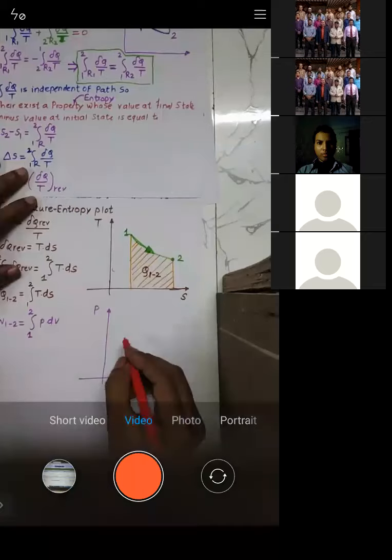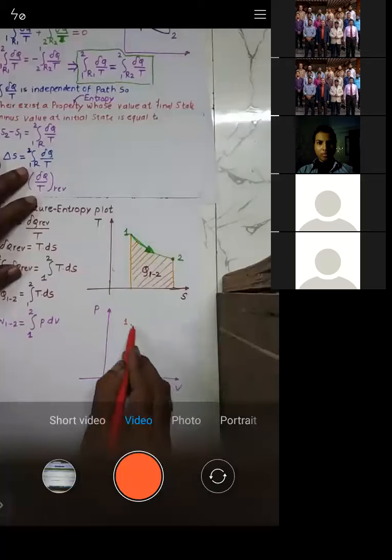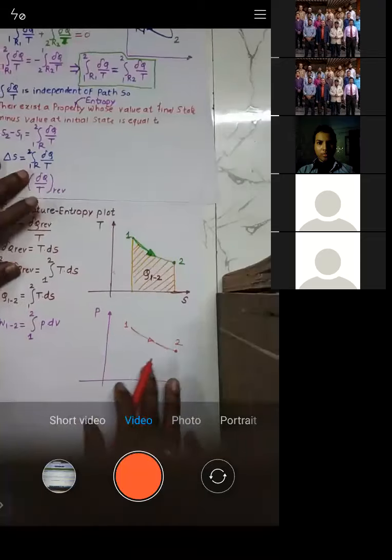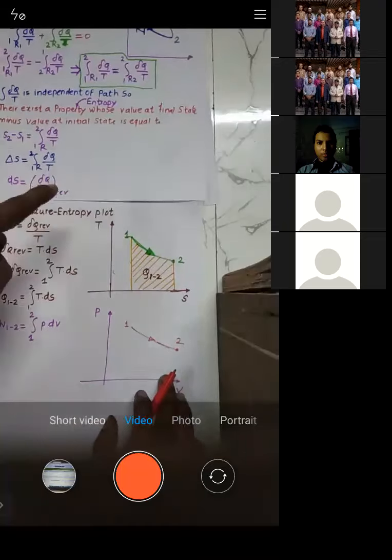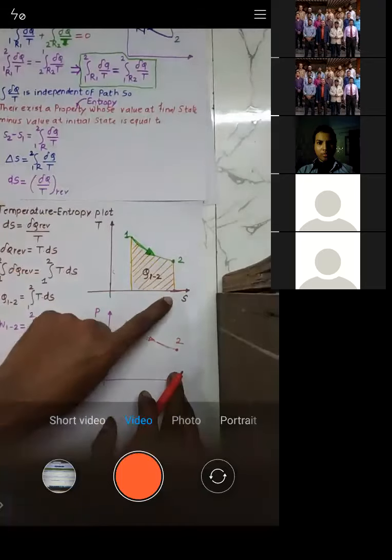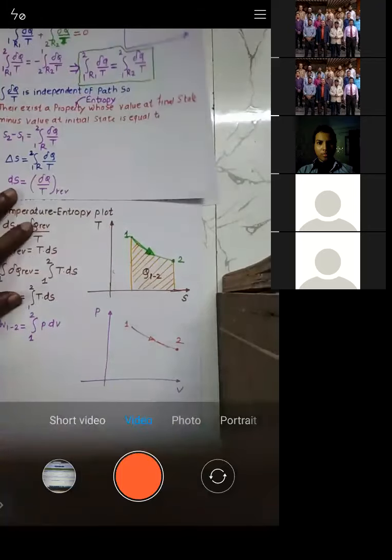Now let us consider this process. This is point 1, the same process I am drawing, but on a PV diagram, not on a TS diagram. Initially I plotted it on a TS, now I am plotting it on a PV. I need to move from point 1 to point 2.